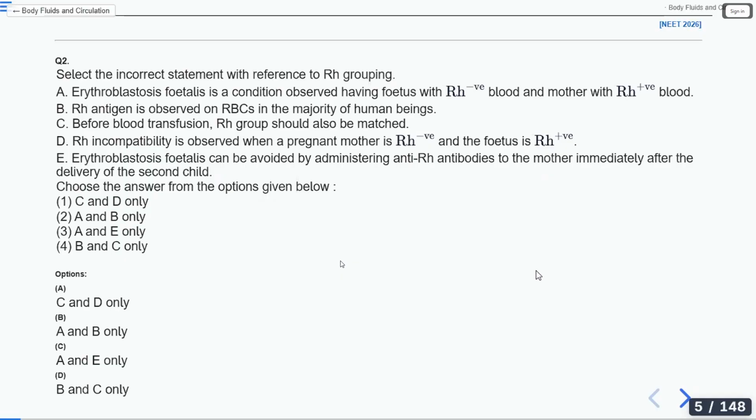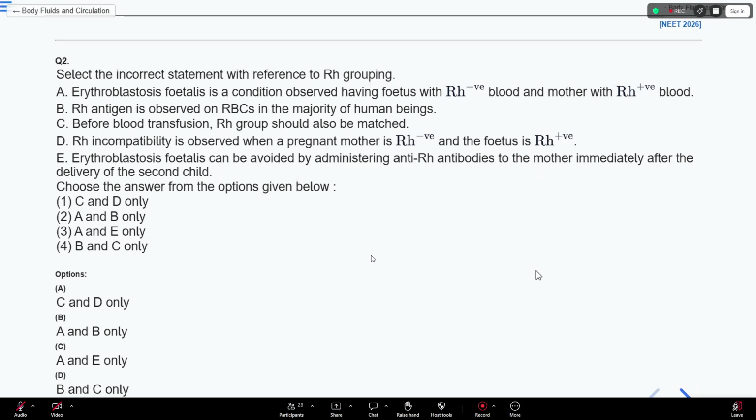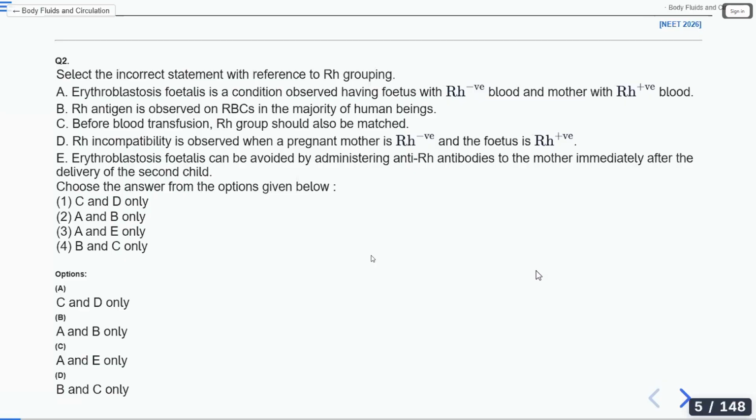Okay, fine. Select the incorrect statement with reference to RH grouping. Option A: erythroblastosis fetalis is a condition observed in a fetus with RH negative blood and a mother with RH positive blood. Option B: RH antigen is observed on RBCs in the majority of human beings.